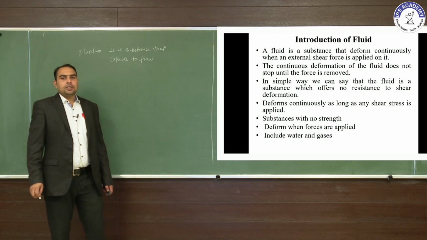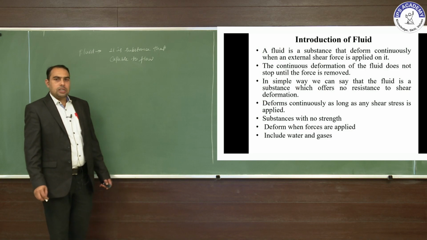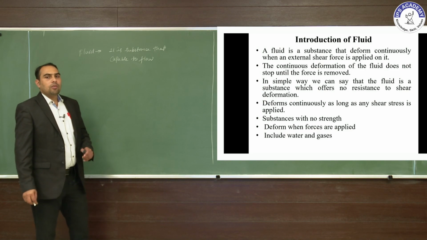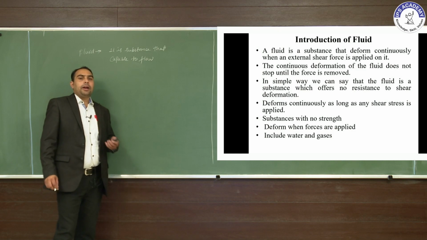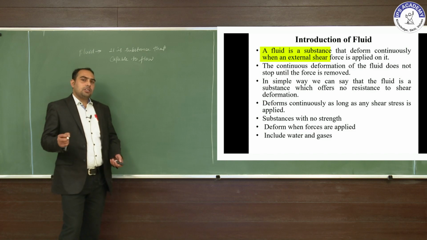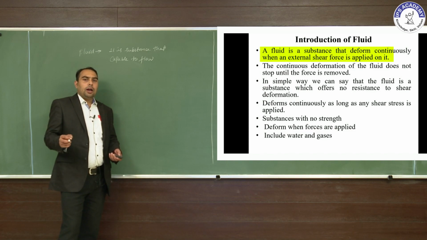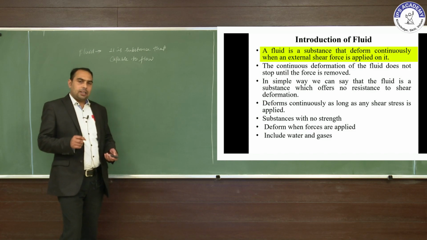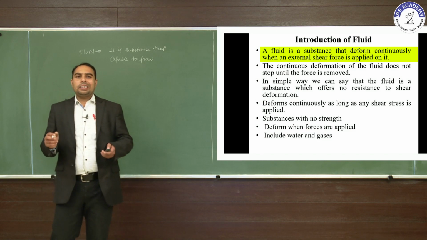A fluid is a substance that deforms continuously when an external shear force is applied on it. That means that when we apply a force, that is the shear stress, due to the shear force it is easily deformed.